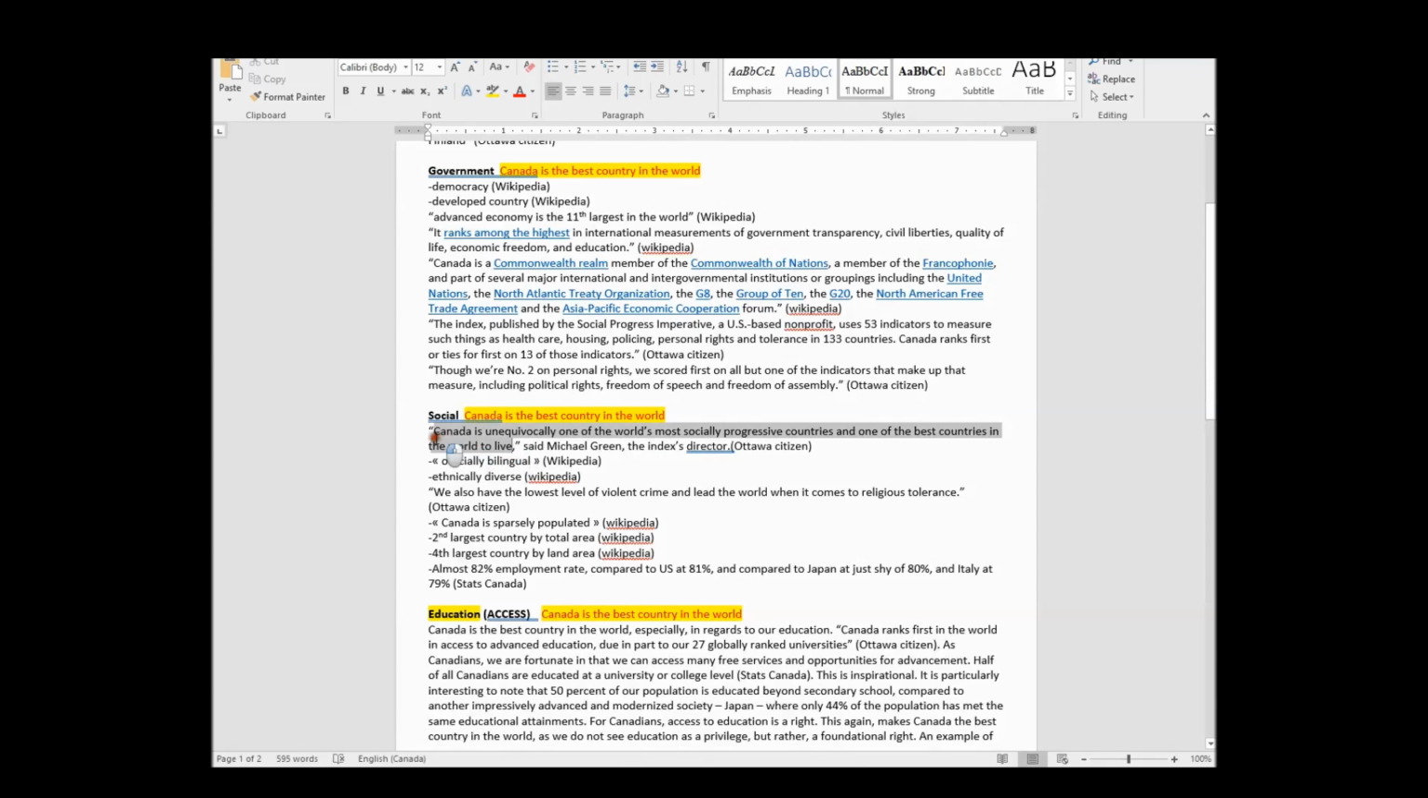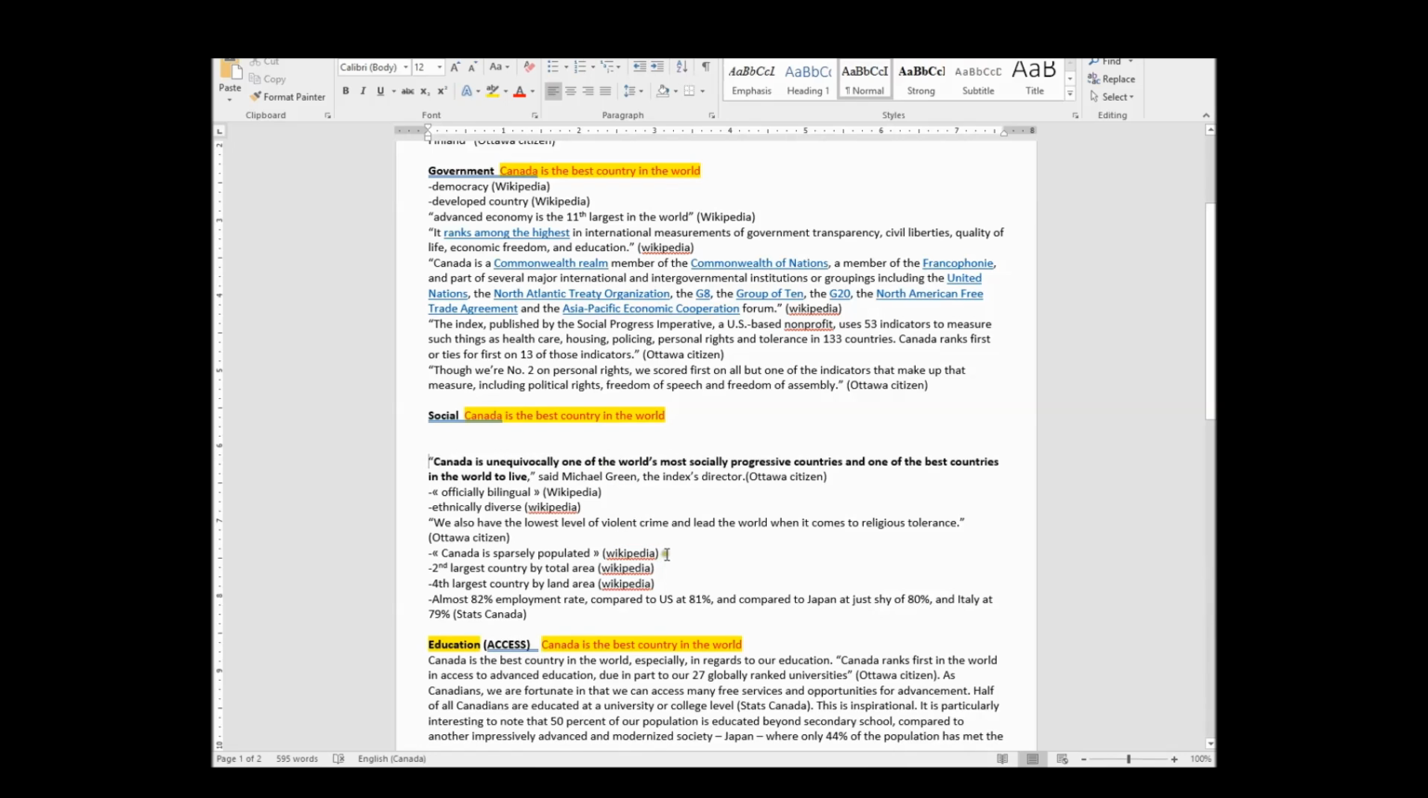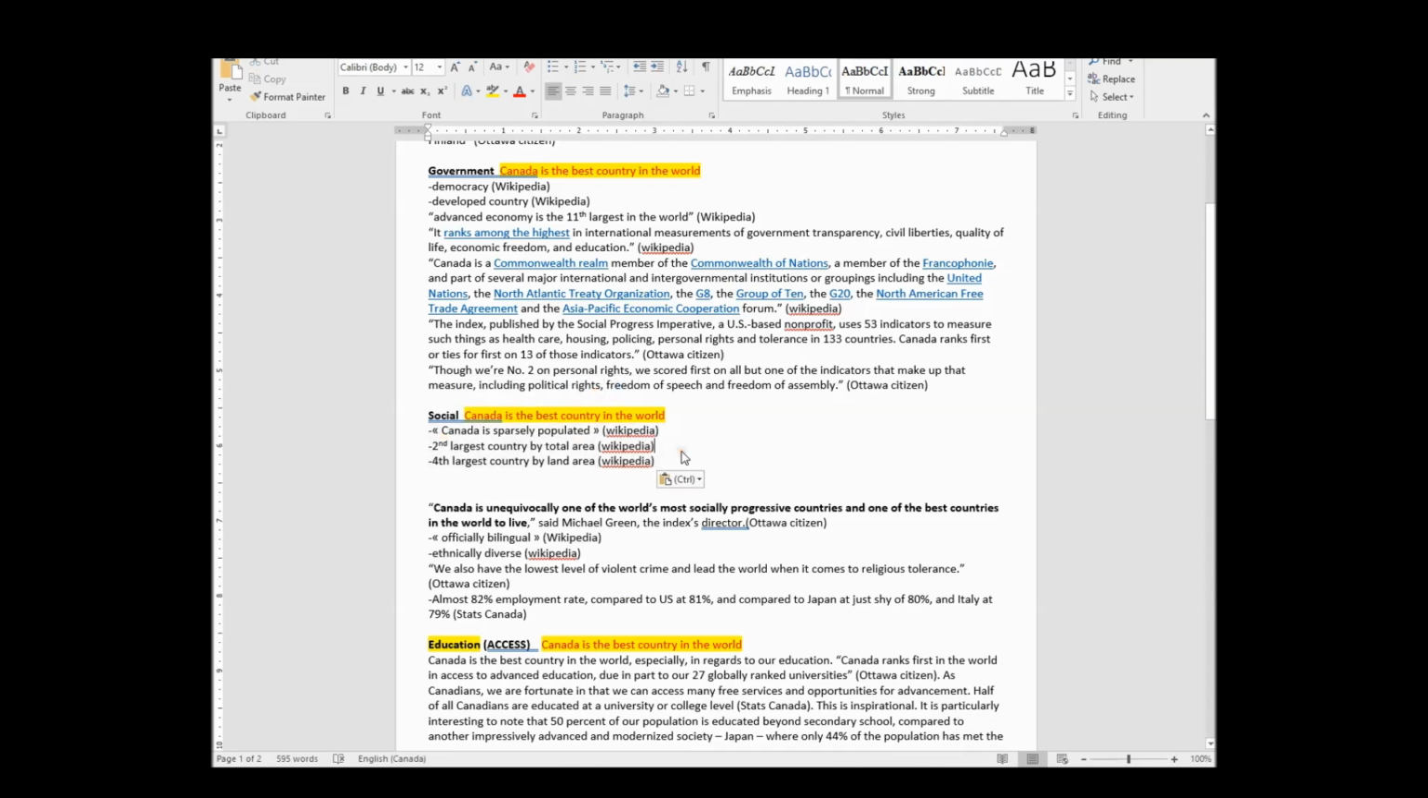That's a great fact. I'm actually going to bold this because I know I want to start or end my paragraph with it. We're officially bilingual, ethnically diverse. We have the lowest rate of violent crime, kind of sparsely populated. This is interesting. We have a lot going on in here and it doesn't all necessarily relate. So let me just change things around a bit. Let's just say I'm going to start with the geography. And I think it has an effect on society, our geography.